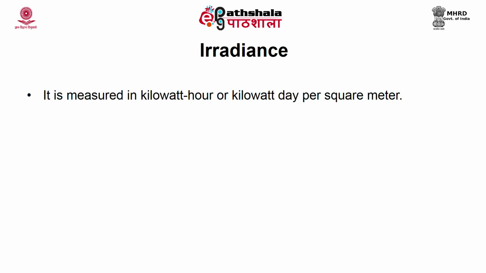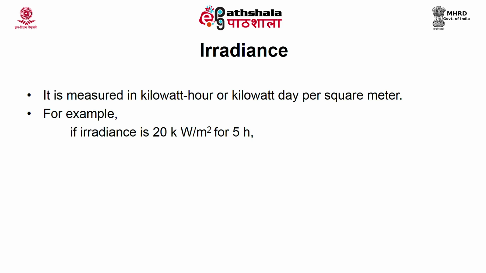You can calculate the irradiation if irradiance is given. For example, if irradiance is 20 kilowatt per square meter for 5 hours, the irradiation can be found by multiplying the irradiance with the time. That is 20 multiplied by 5 will give you 100 kilowatt hour per meter square.